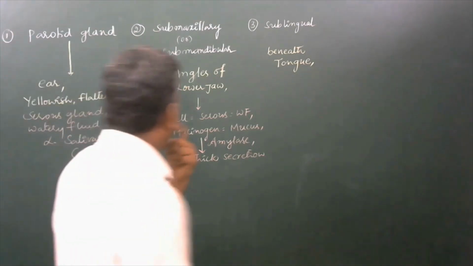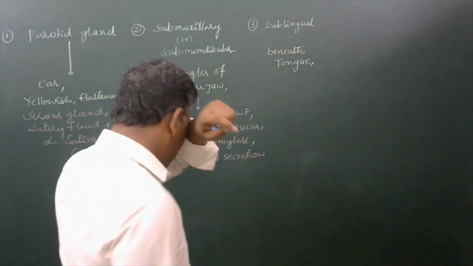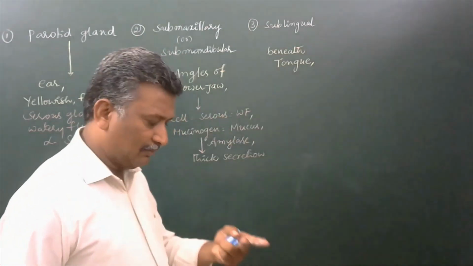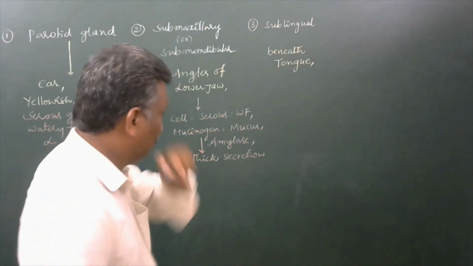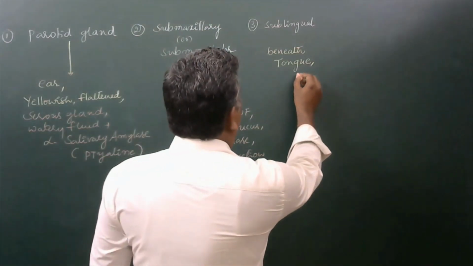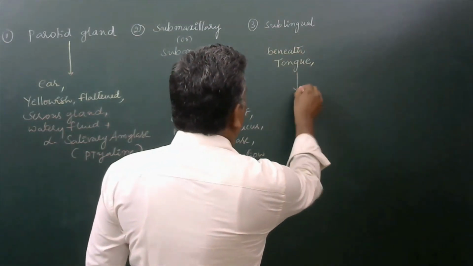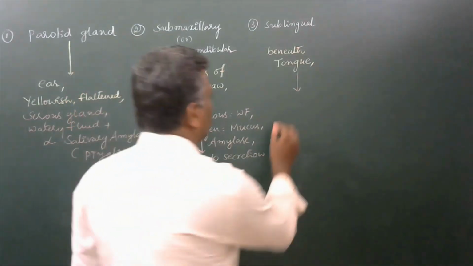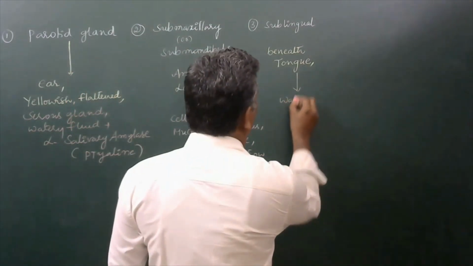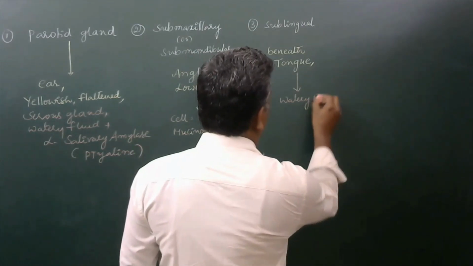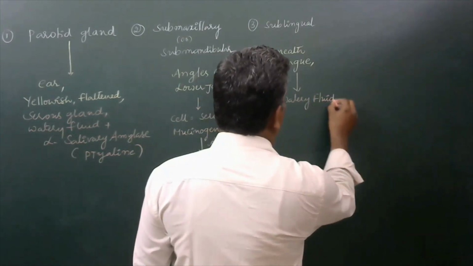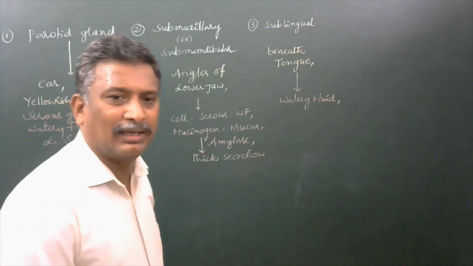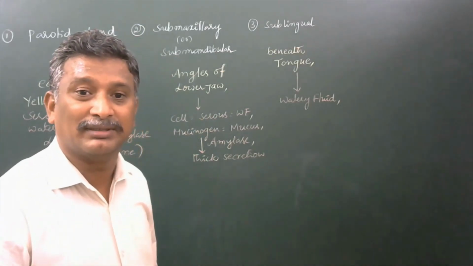Okay, now for sublingual, they are located just beneath the tongue, and they also produce a watery fluid and a very limited salivary amylase enzyme may be secreted by that.